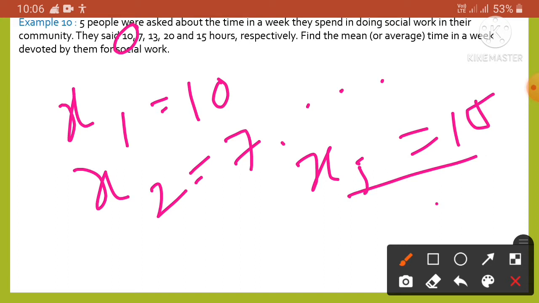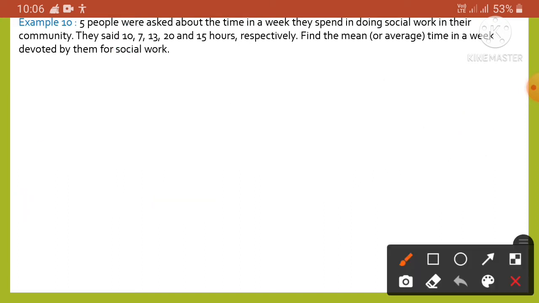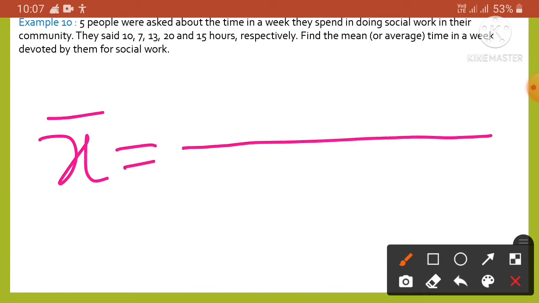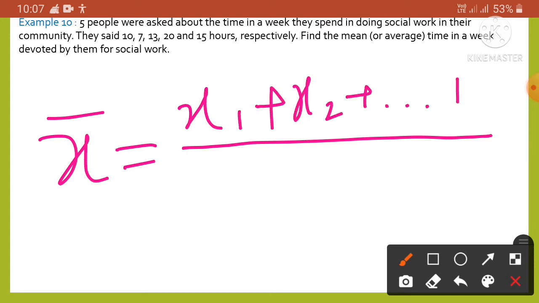Therefore the mean x bar will be equal to the sum of all the observations, that is x1 plus x2 up to x5, and below it the total number of observations, which is 5 because we have 5 different hours here.